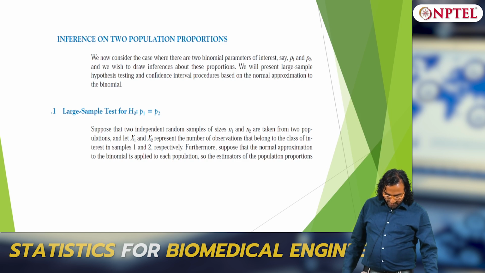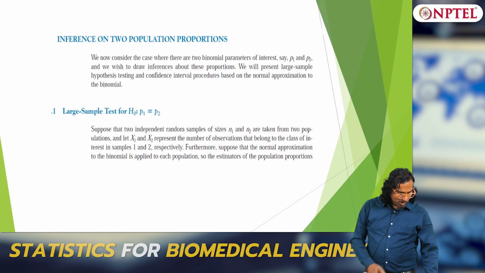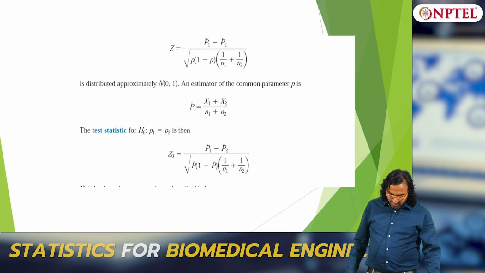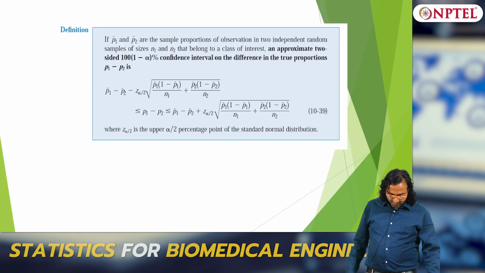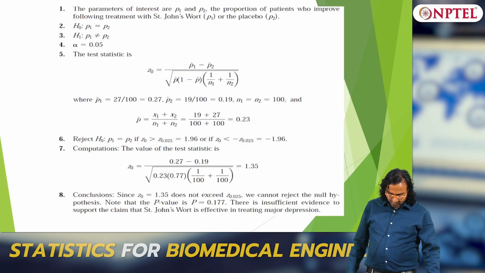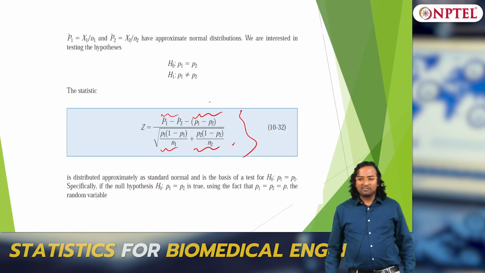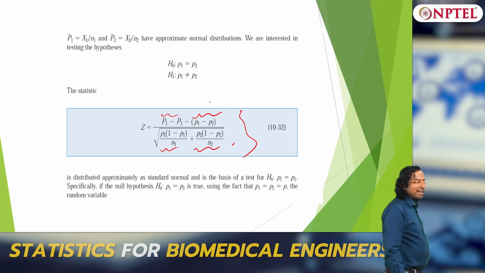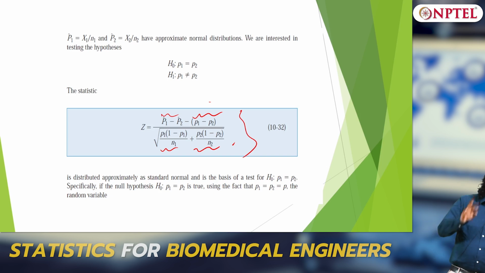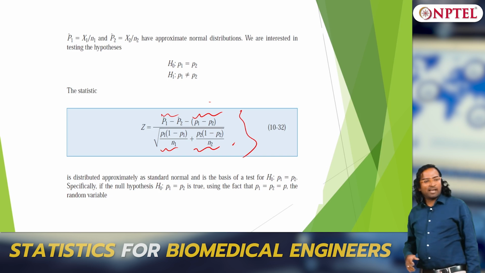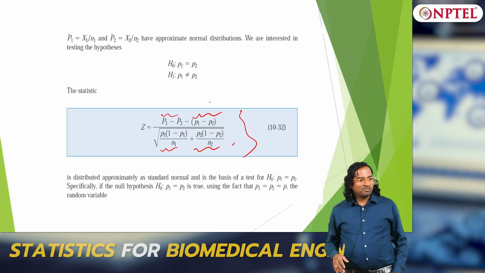But for a small sample what do we have? What will happen to the small sample? T distribution, and again then it will become a question of 2 equal variances or 2 variances not equal, exactly like your mean. This problem will arise and then we have to sort it out, okay.